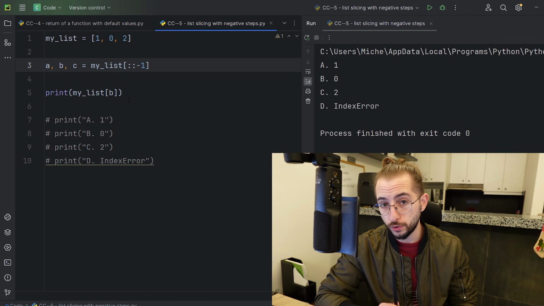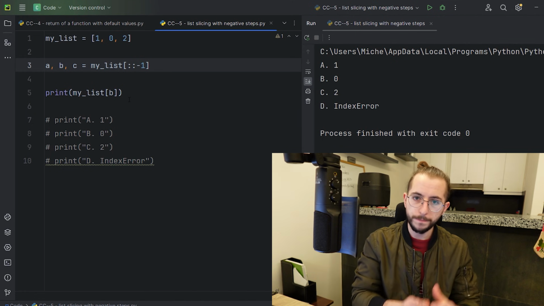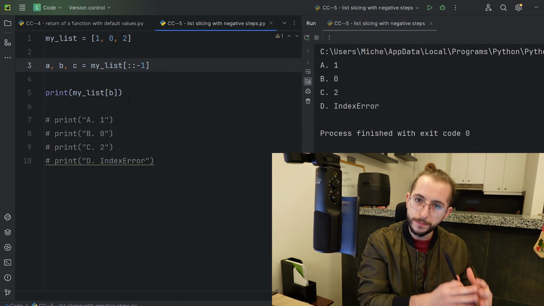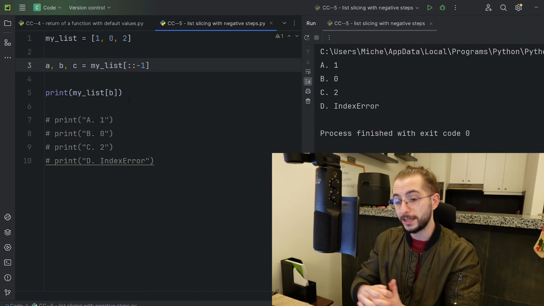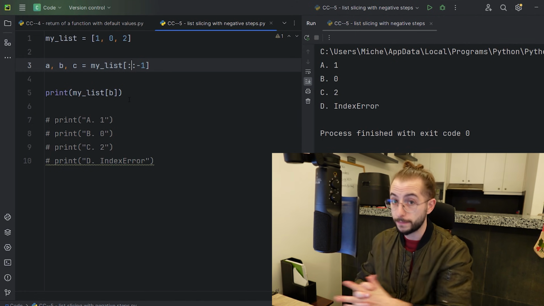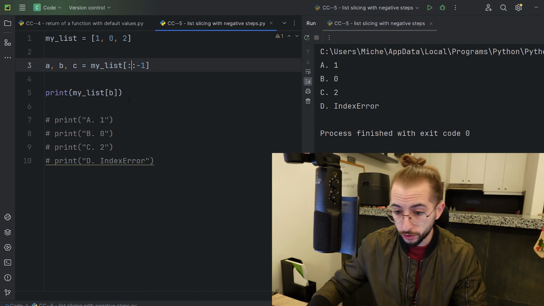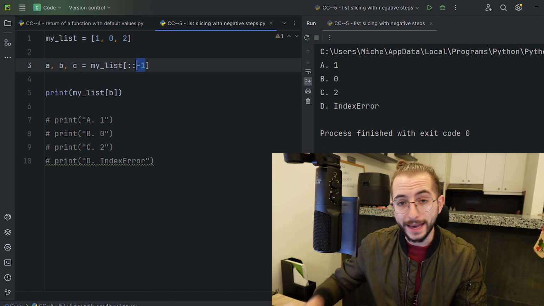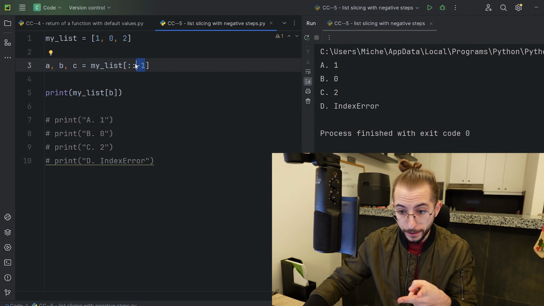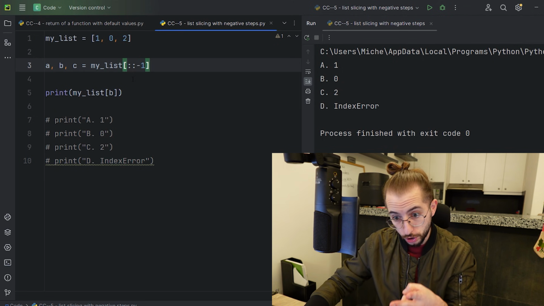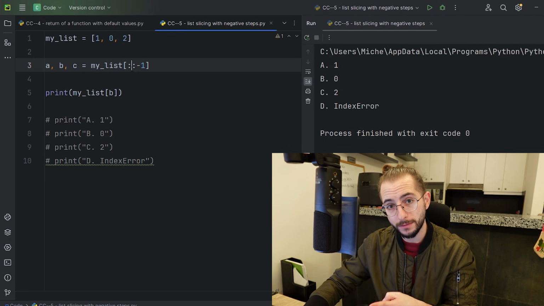And that is because if you don't specify the start, it just starts at the very beginning of your list or iterator. If you don't specify the stop, then it will go until the end. But, very important, because we're using a negative step, it means that these two are flipped. So this becomes the stop and this one becomes the start.